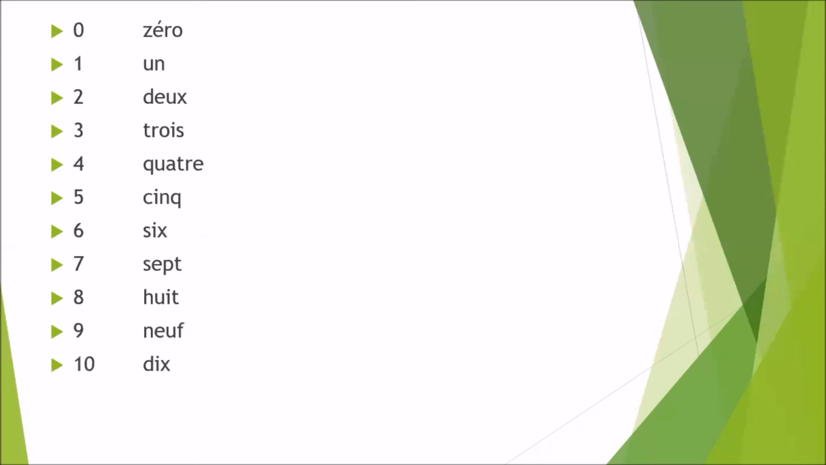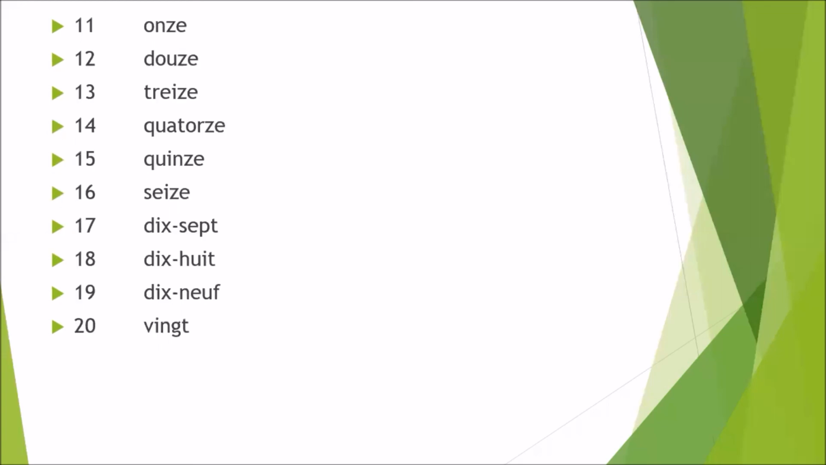Let's discuss it one more time. Zéro, un, deux, trois, quatre, cinq, six, sept, huit, neuf, dix, onze, douze, treize, quatorze, quinze, seize, dix-sept, dix-huit, dix-neuf, vingt.